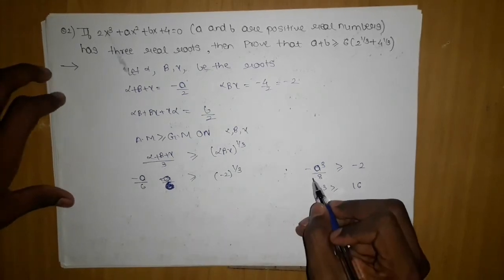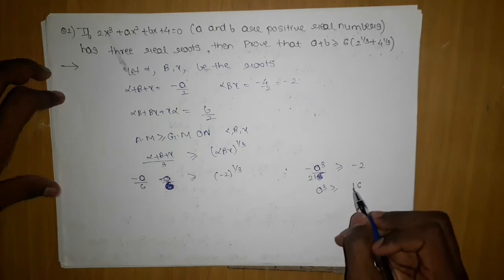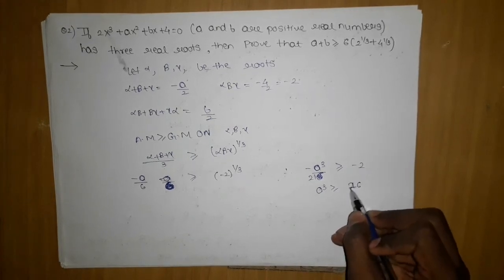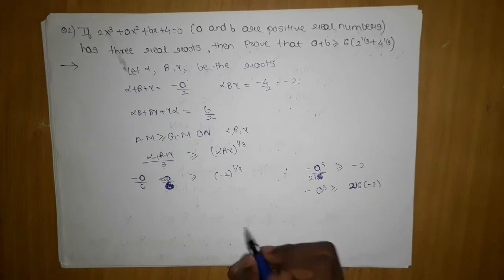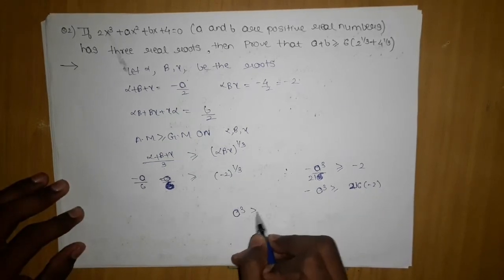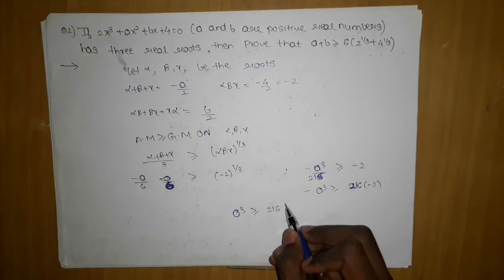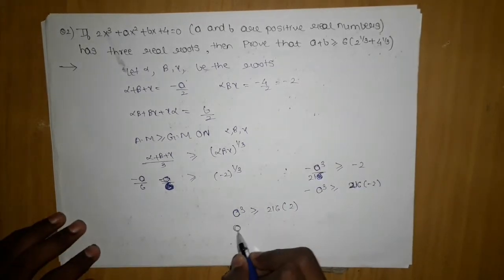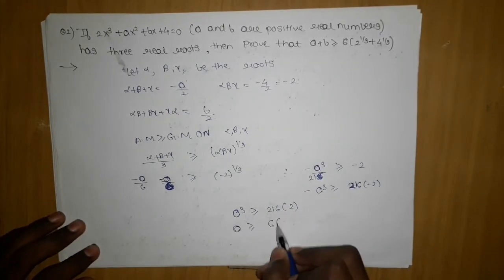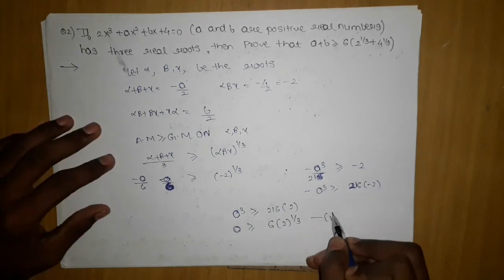When I take the cube, 6 cubed is 216, which will move here and give me 216 into minus 2, and here minus a, so the minus signs cancel, which will give me 216 into 2. But we want a, so we will move the cube power here, which will give me a greater than or equal to 6 times 2 power 1 by 3. We will call it 1.